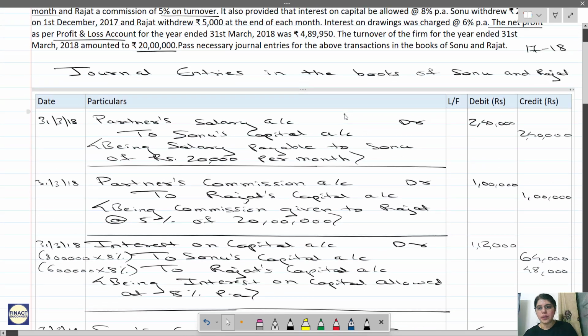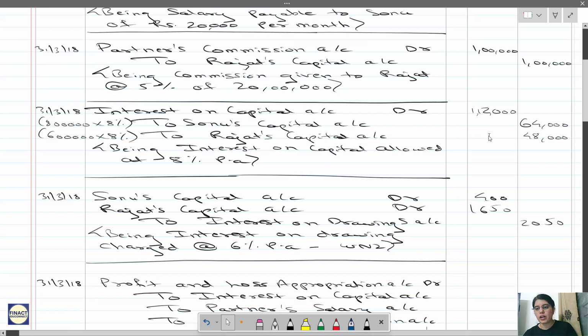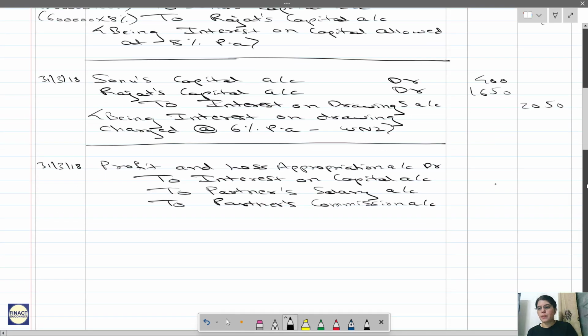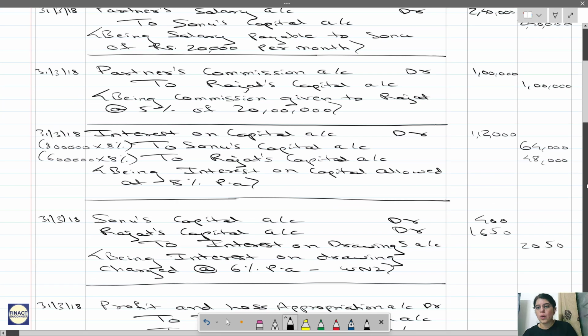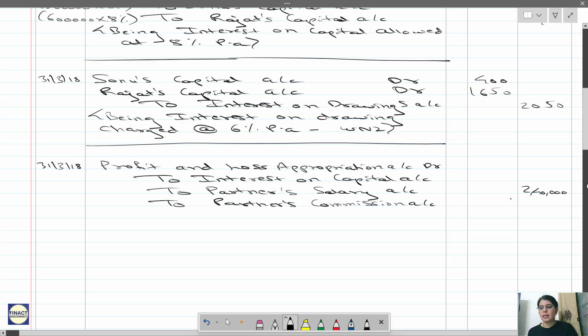So that's fine. Partner's salary is 2,40,000. Partner's commission is 1,00,000. And interest on capital is 1,12,000. So your profit and loss appropriation account is debited by how much? Take a total.